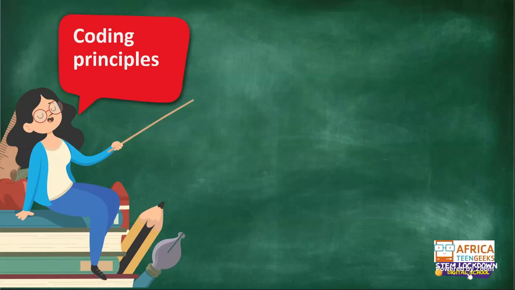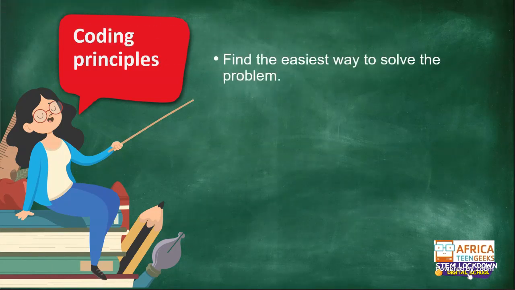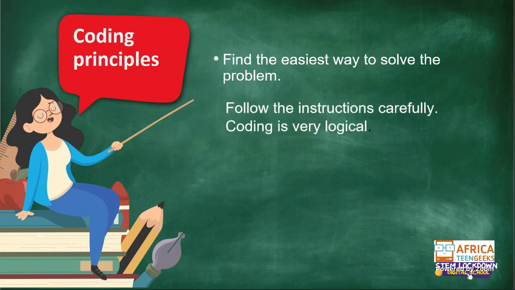Now, the coding principles that we are trying to get across are, first of all, that we'll find the easiest way to solve the problem, and it has to be exactly what they're asking. We have to follow the instructions very carefully and try and understand them. So it involves a lot of reading comprehension.